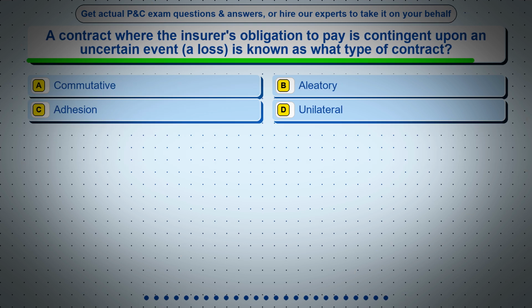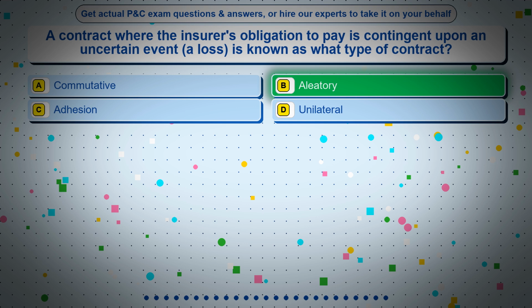Question 25. A contract where the insurer's obligation to pay is contingent upon an uncertain event, a loss, is known as what type of contract? Option A, commutative. Option B, aleatory. Option C, adhesion. Option D, unilateral. The correct answer is option B, aleatory.